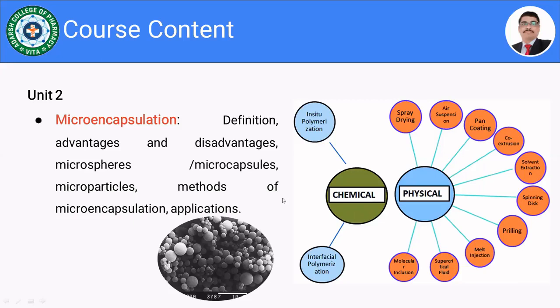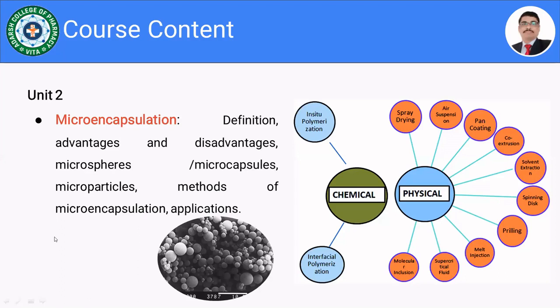So in the last lecture, we have discussed the objectives we set for the session, that is to understand the scope of the subject, novel drug delivery system, then to see the learning objectives for the course, and furthermore the course content and the reference books.